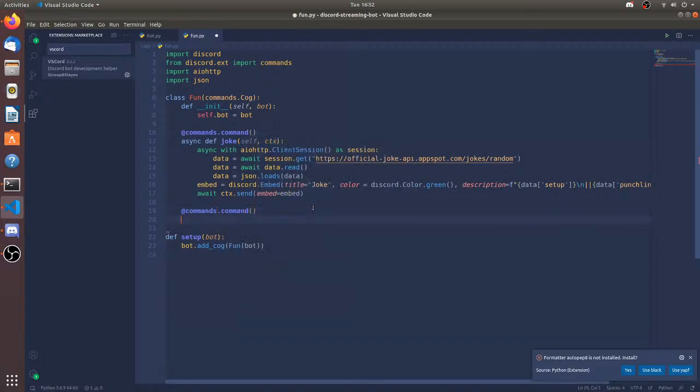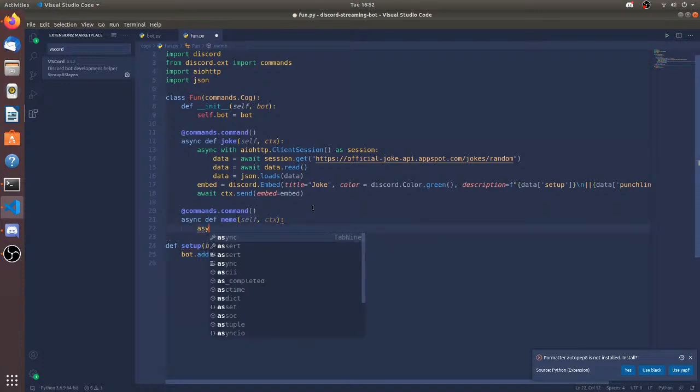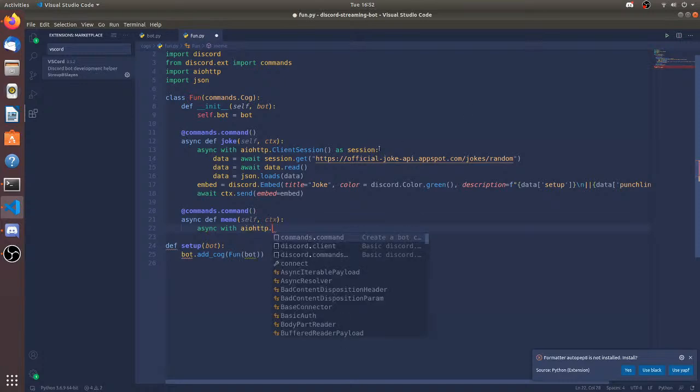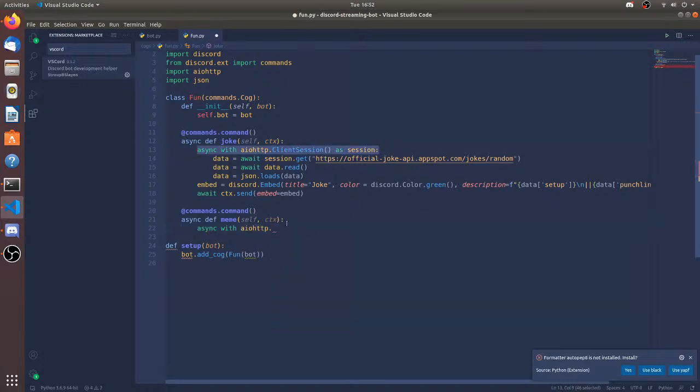@commands.command async def meme self ctx. Oh, now let's do async with aiohttp. Let's just copy it. I don't want to waste time writing it again. You can copy your own code. So this is your data.